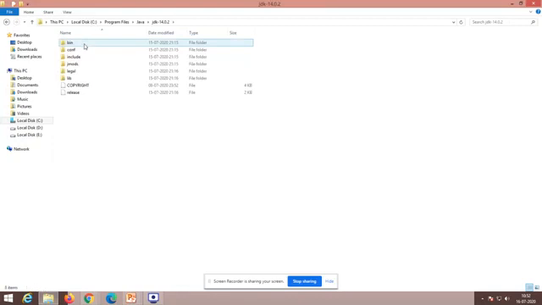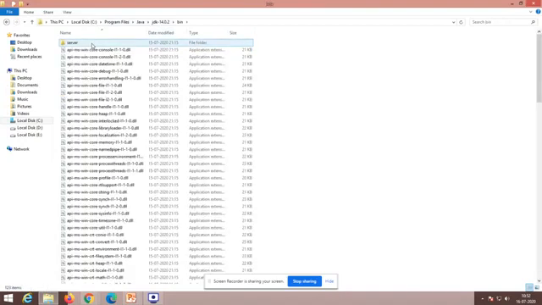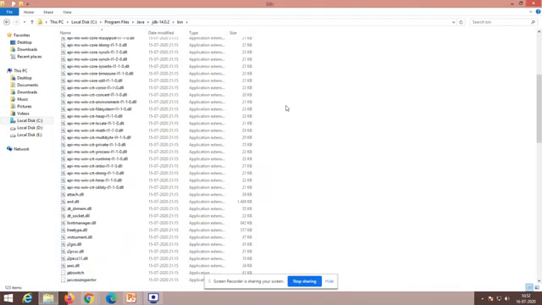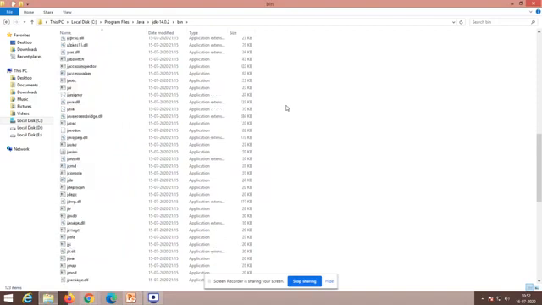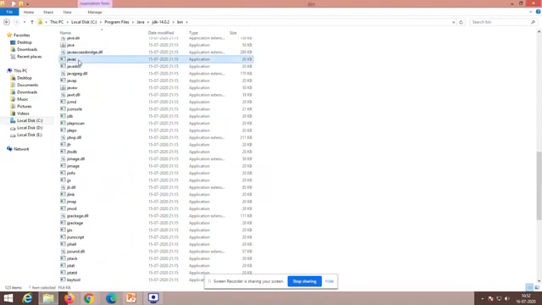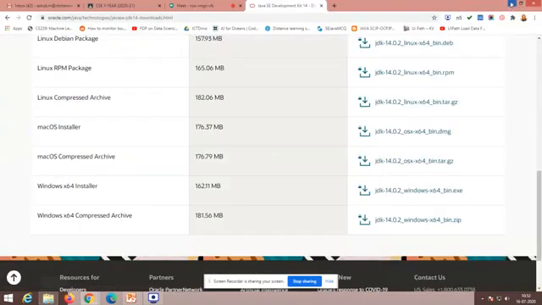Within JDK, you have a bin folder. Within this bin folder, your complete execution tools will be available. For compiling a Java program, you use javac. This is what I have clicked. For making the program execute, you need the interpreter, java. So these two tools are available here. How to run and execute the program, we will see.